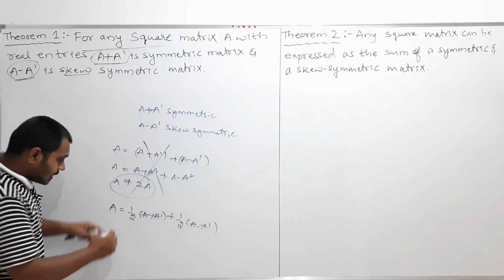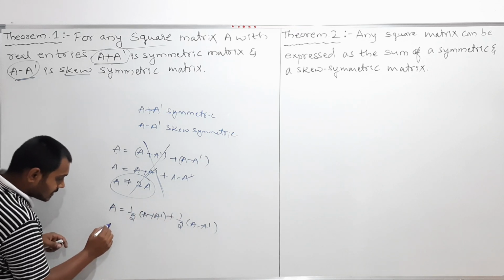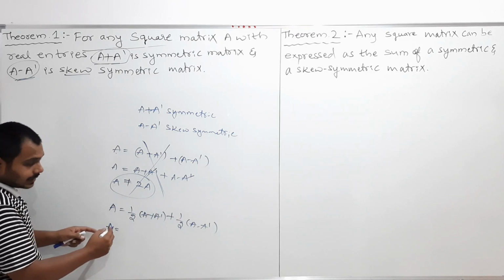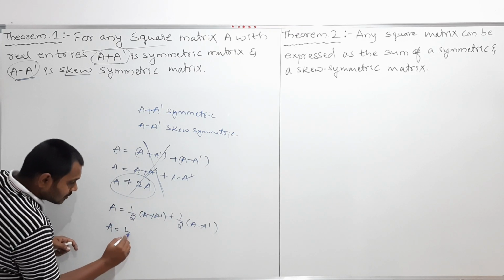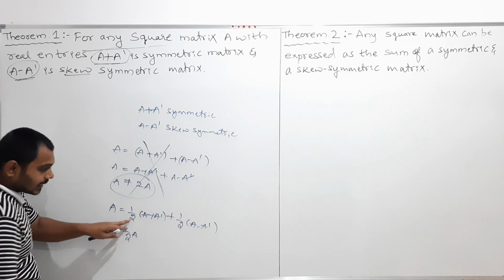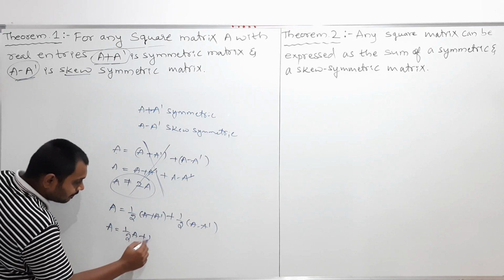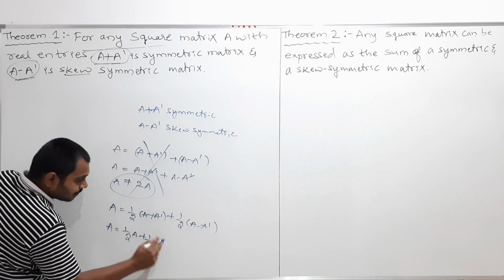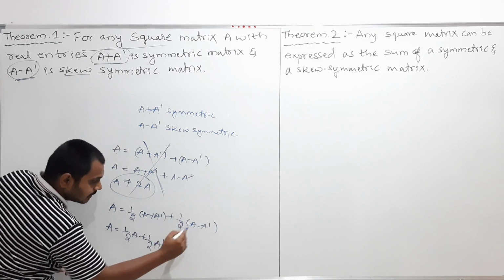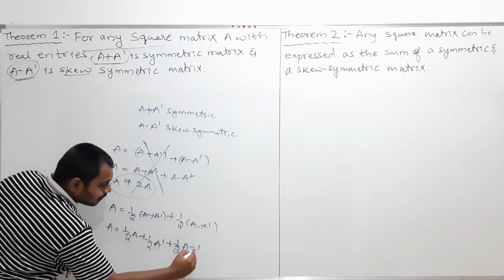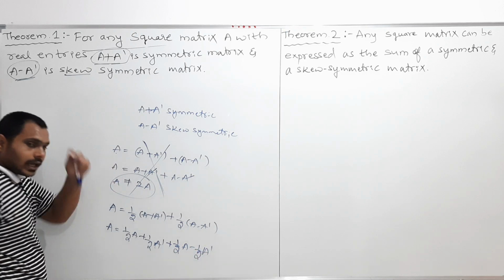Now my dear students, if you simplify this, I will show here. Half into A: take this half inside the bracket. Half into A plus half into A transpose plus half into A minus half into A transpose.